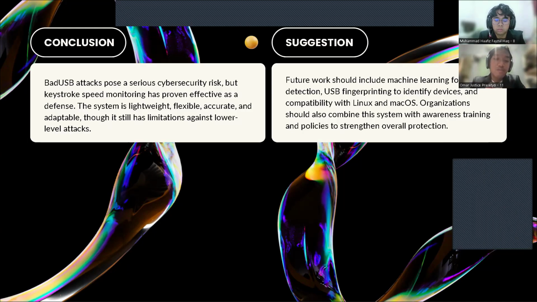For future work, we suggest adding machine learning for smarter detection, USB fingerprinting, and making it compatible with Linux and macOS. Organizations should also combine the system with security policies and awareness training to strengthen overall protection.